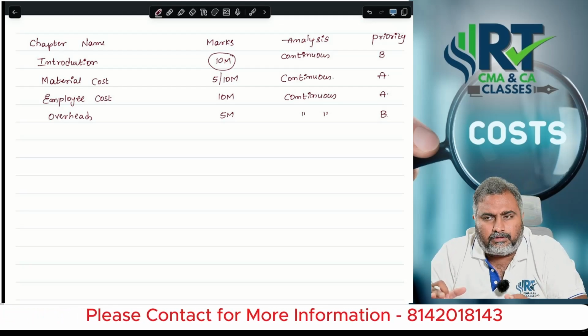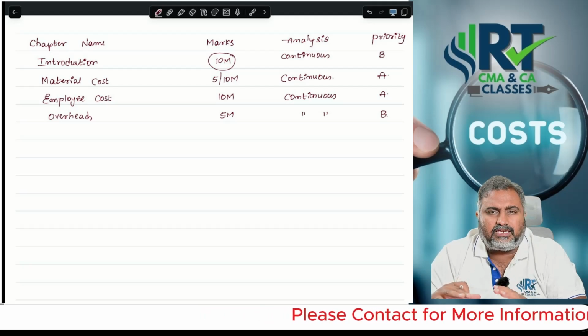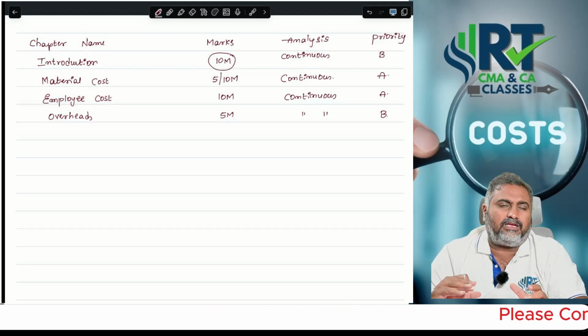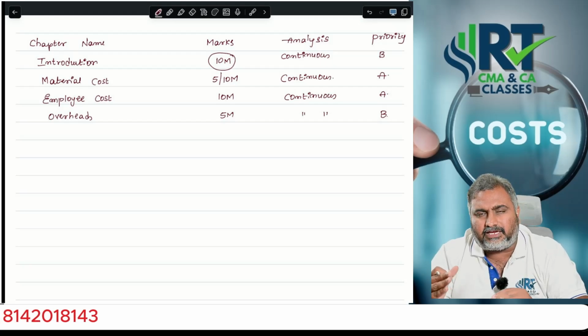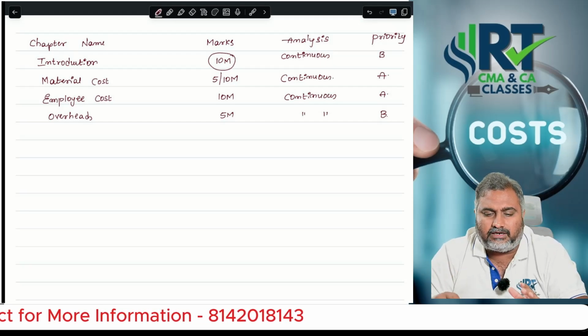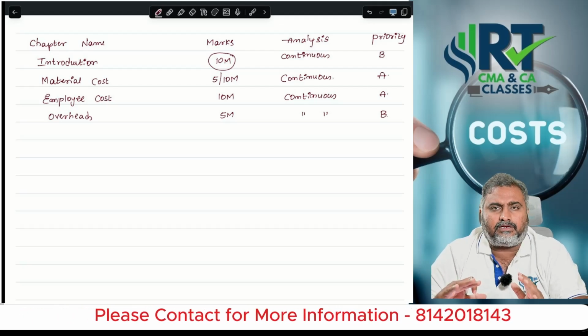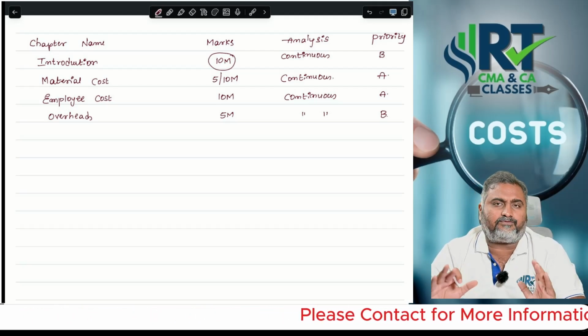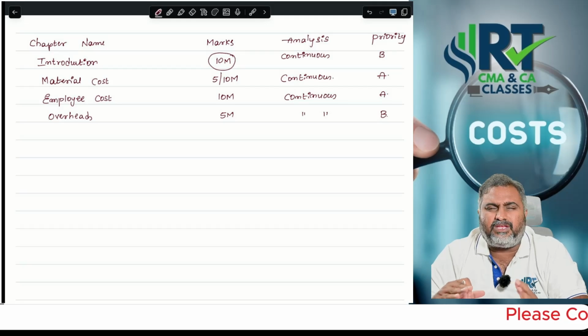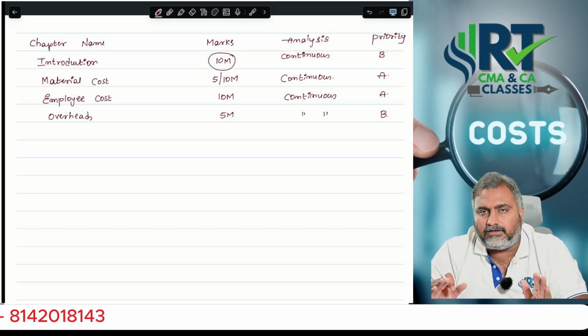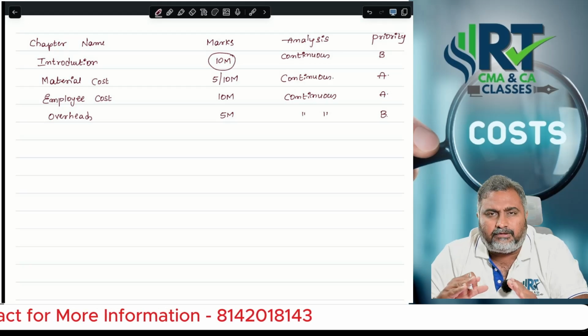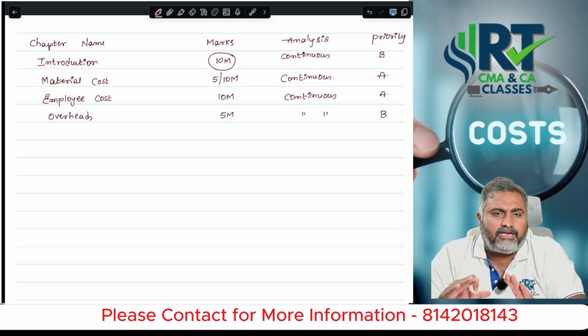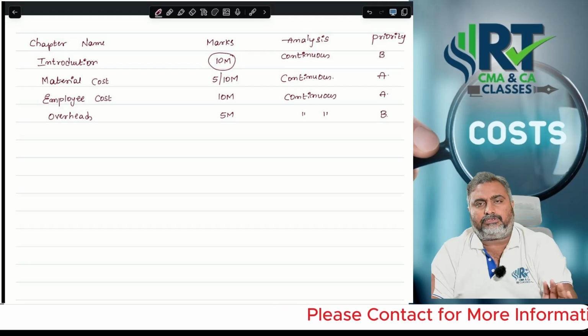So many people will feel, sir, it is a lengthy problem. If you are very good at certain calculations without a calculator, you can handle that question in less time. Otherwise, if you are very habituated to the calculator, there is a chance of it being a little time consuming in primary and secondary distribution related questions.